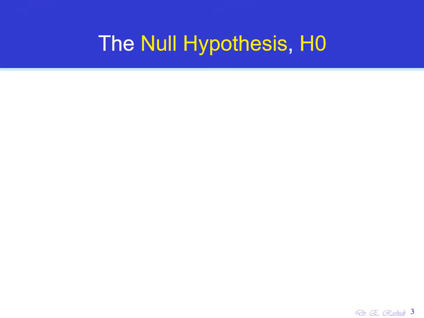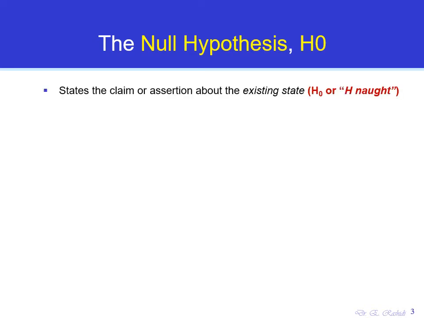In hypothesis testing in statistics, we always have two confronting hypotheses. The first is the null hypothesis, or H0. The null hypothesis states the claim or assertion about the existing state of population parameter. The null hypothesis is also called H0. So it's shown by H0 and it's pronounced H-naught. 0 in British English is pronounced naught. Let's see an example for the null hypothesis.